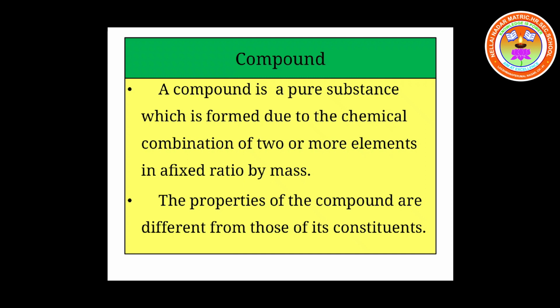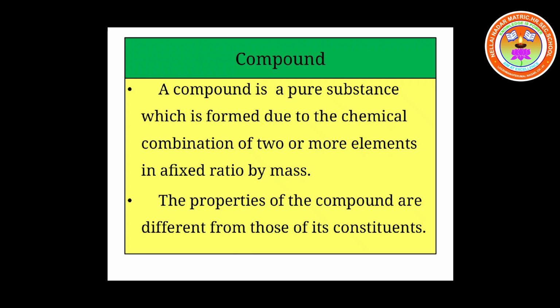Next one is the properties of the compounds are different from those of its constituents. Take the example water itself. Oxygen is a good supporter of combustion. But what about the property of water? It is used to put off fire.